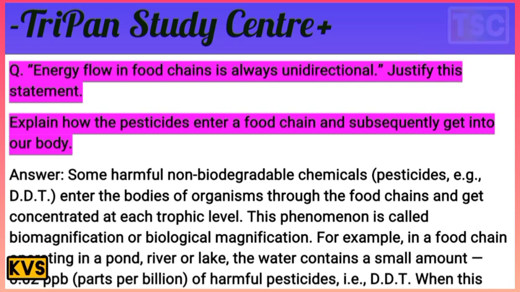Some harmful non-biodegradable chemicals like the pesticide DDT enter the bodies of organisms through the food chain and get concentrated at each trophic level. This phenomenon is called biomagnification, or biological magnification.